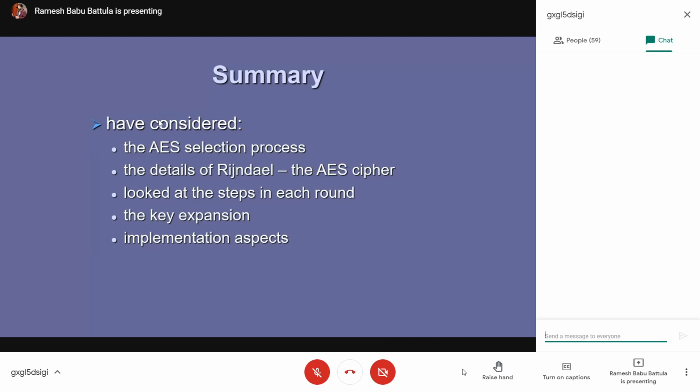So how to provide a solution for this one? The new concept that comes into the picture is public key cryptography. This was in the 1970s. They started with this public key cryptography, and we are going to study it in the coming 2-3 lectures. Whatever the problem, both the parties must be secure. Then only this algorithm works and gives 100% results to us. Always that is not possible.